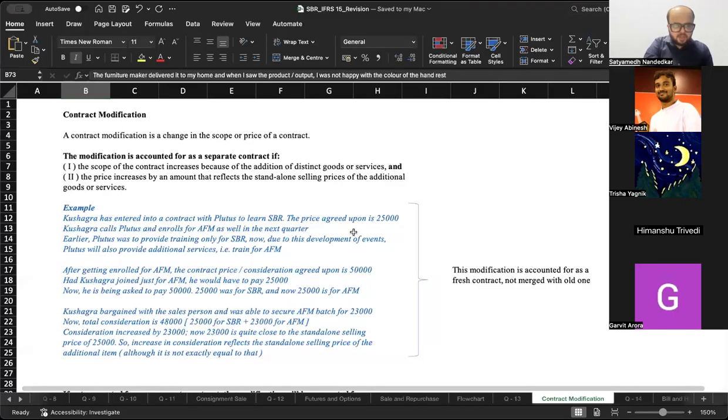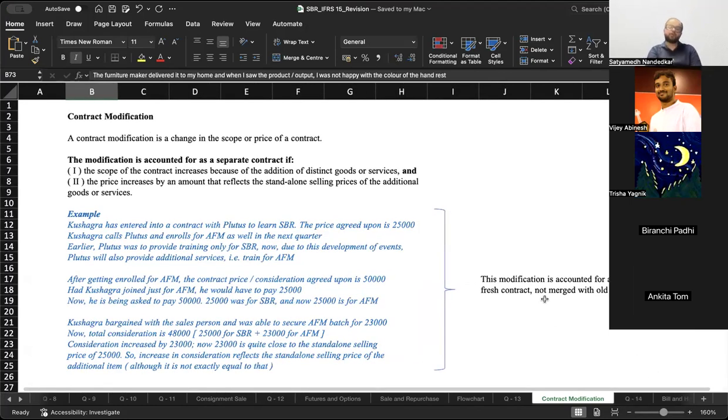Where are we? Yes, we are on contract modification. A contract modification is a change in the scope or price of a contract. The modification is accounted for as a separate contract if the scope of the contract increases because of the addition of distinct goods or service, and the price increases by an amount which is reflective of the standalone selling prices of the additional goods or service.